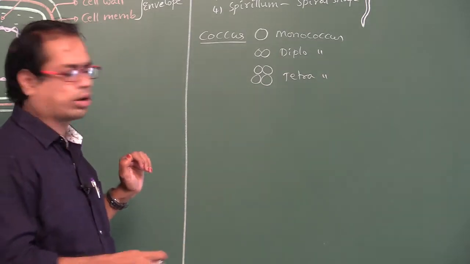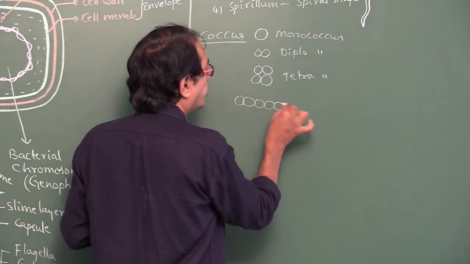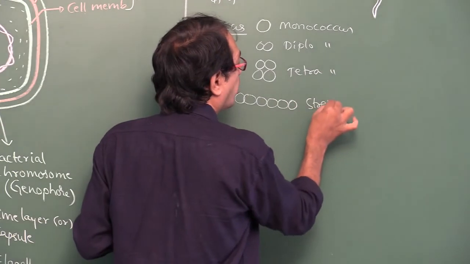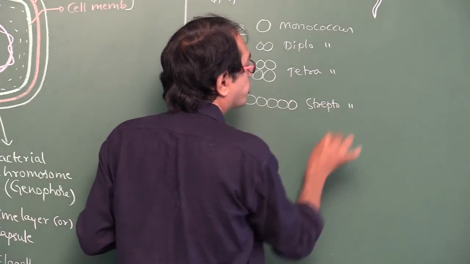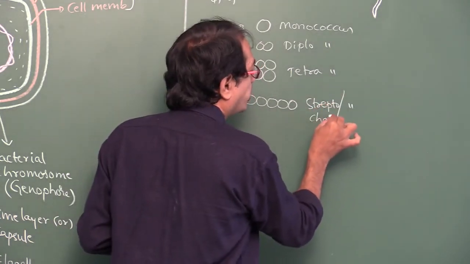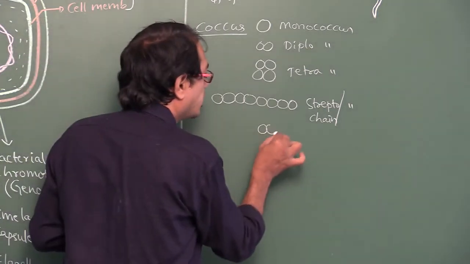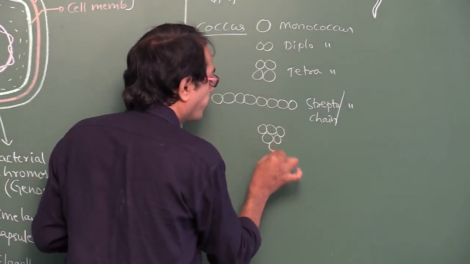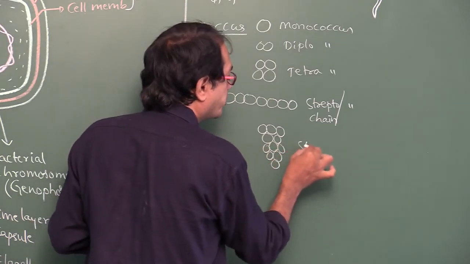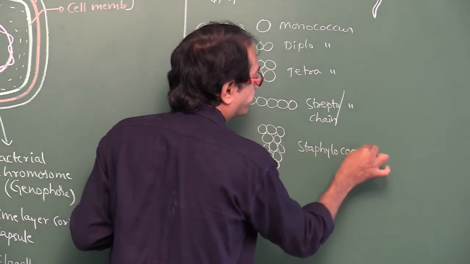Tetra means 4. If those spherical shaped bacteria are arranged in chain form, it is so called Streptococcus. Strepto means chain. If the spherical shaped bacteria are arranged in the form of bunch of grapes, it is so called Staphylococci.